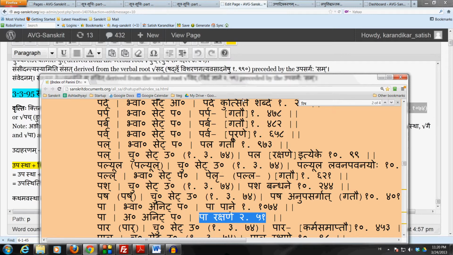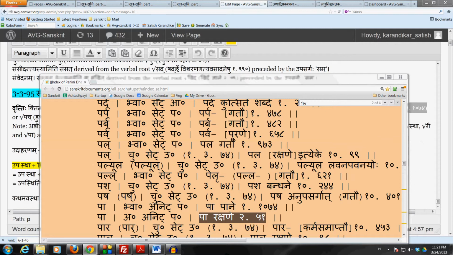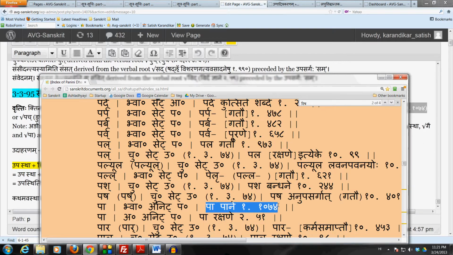We have a paribhasha which says that Lug Vikaranayor, Alug Vikaranasya, which means that if there is a choice to take a verbal root from the Adadiganaha, following which the look elision of the affix shap is prescribed by Adi Prabhritibhya Shapaha, which is 2472, and hence a verbal root belonging to the Adadigana is called a Lug Vikaranaha. So when there is a choice of taking a dhatu which is Lug Vikaranaha and one which is not, in this case Papane is Bhadiganaha, then we have to take the one which is not the Lug Vikaranaha. So here we don't take Pa Rakshane from the Adadiganaha, we take Papane only from the Bhavadiganaha.